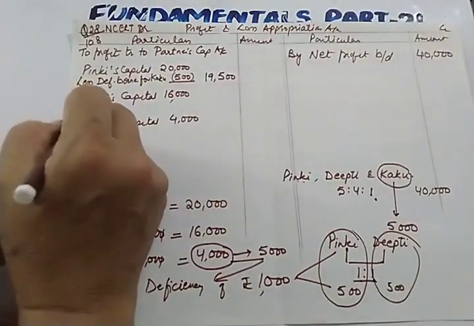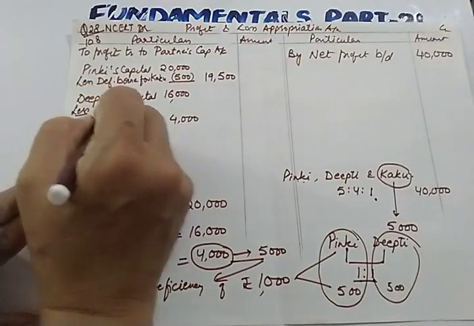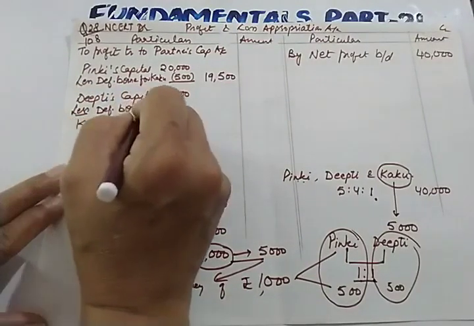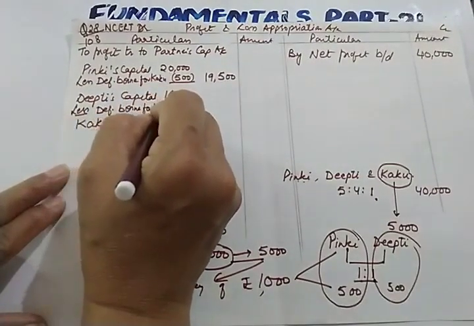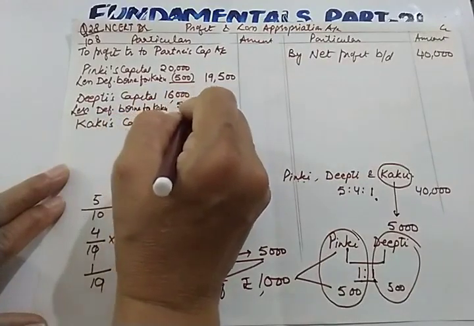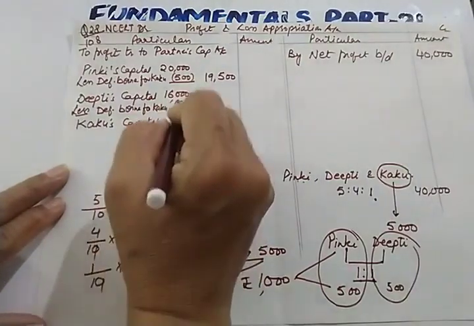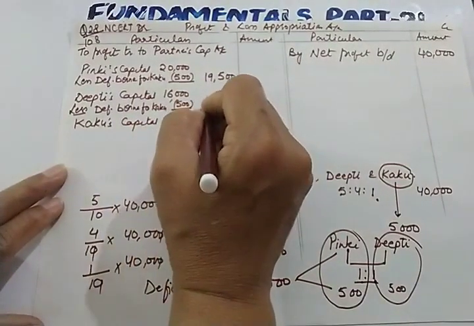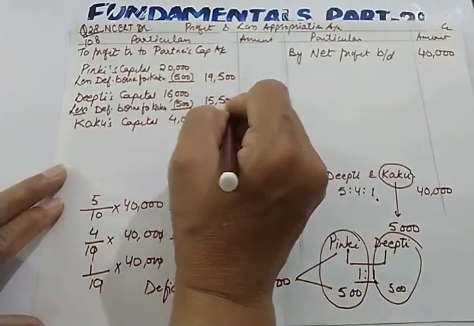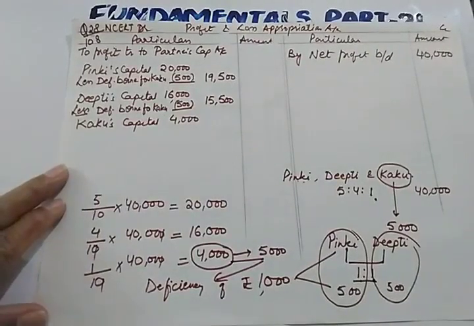Here also less deficiency borne for Kaku. Again this is also 500 because they are dividing this loss equally, as per the partnership deed. 15,500.